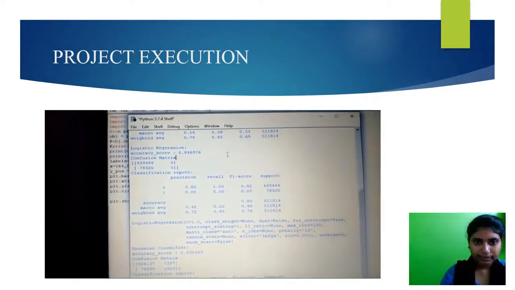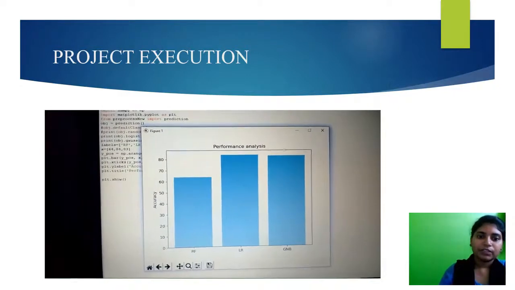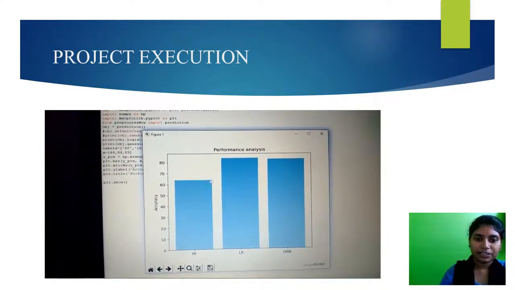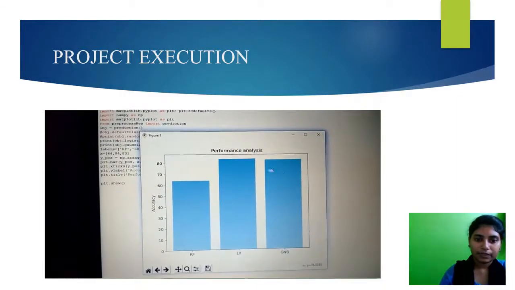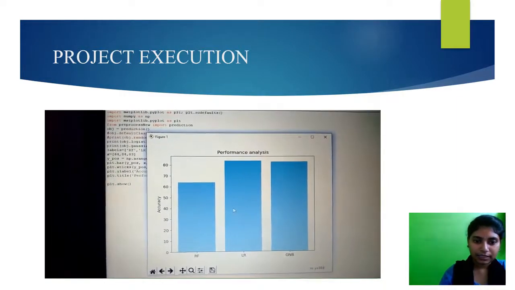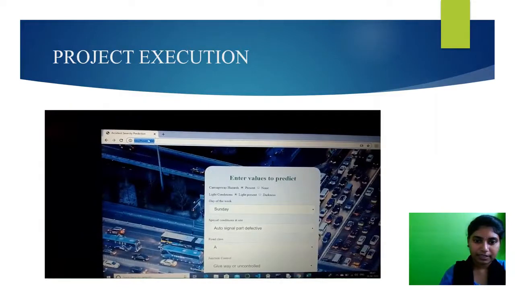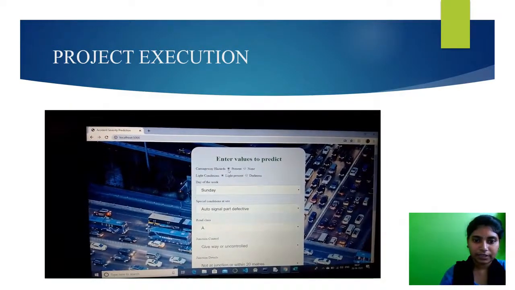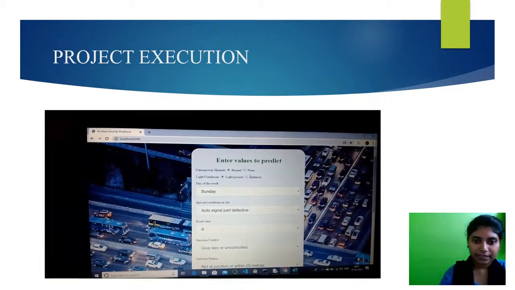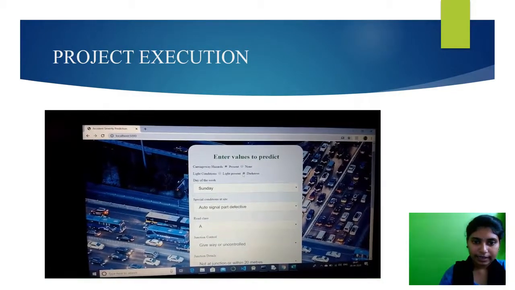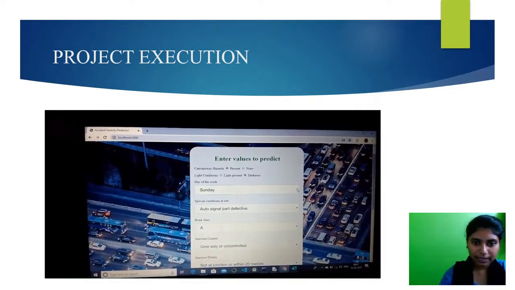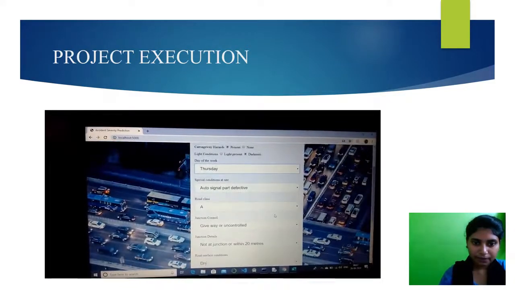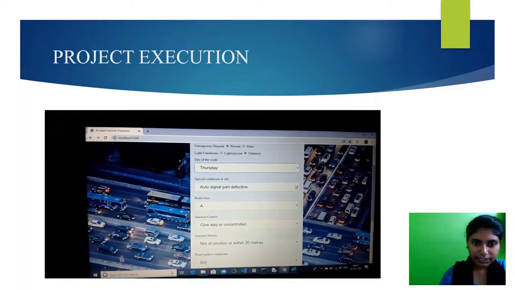It shows all the analyzing part in graphical representation. We are getting the output here. It shows that random forest has 65%. And see, this is the web application, the front end application that predicts the accident severity. Here I am selecting the option day of the week as Thursday, and special conditions at site as roadworks,